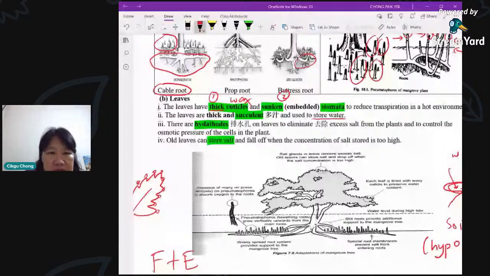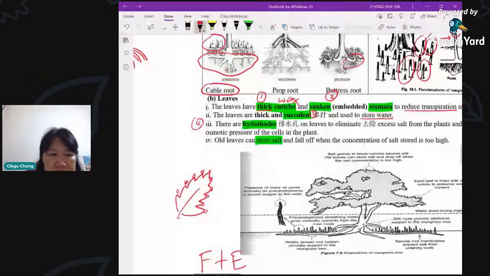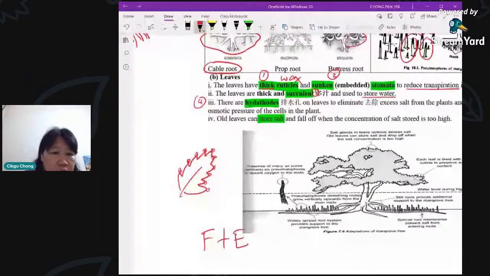Number four now. Hydathodes. You have seen hydathodes before when you talked about mutation. Remember, this is the strawberry leaf, and at certain times, when it cannot remove water through transpiration, early in the morning when the humidity is very high, when it's very wet, you have water coming out from the hydathodes. Again, you get little beads of water stuck there. So this hydathode is not so much to remove water because it's lacking water in this kind of environment. It's actually to reduce excess salt.